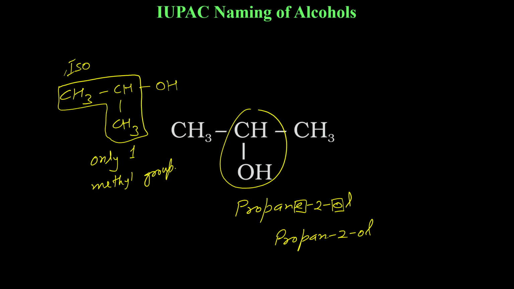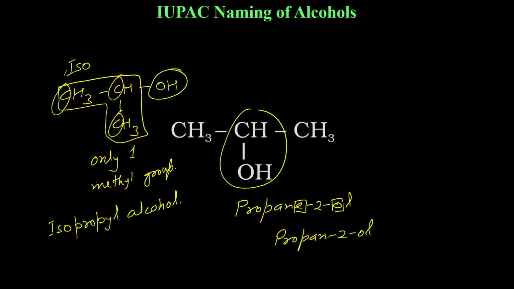Now iso, I write it here. How many total carbons are there? There are a total of 3 carbons, 1, 2, 3, and it is an alkyl group, so I will write propyl, and then I have OH, meaning alcohol. You might rewind the video and see it again. You need to understand, wherever you see this group, this is the iso group.